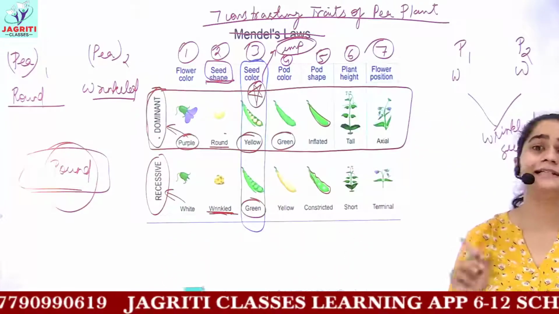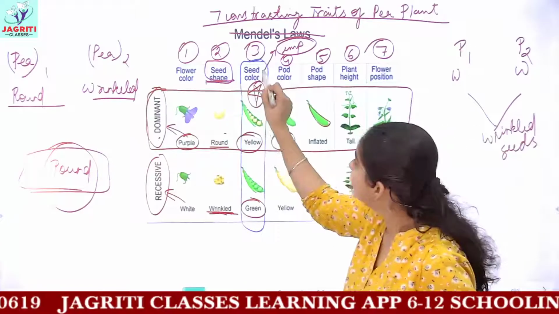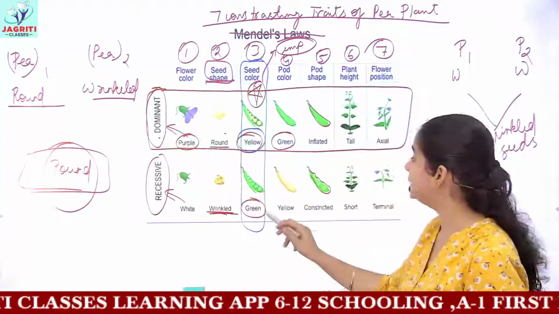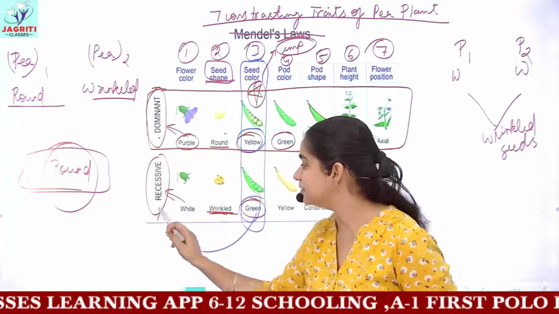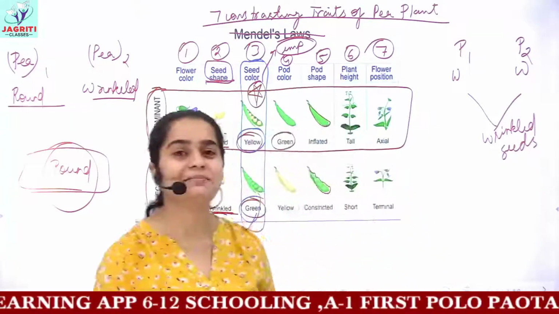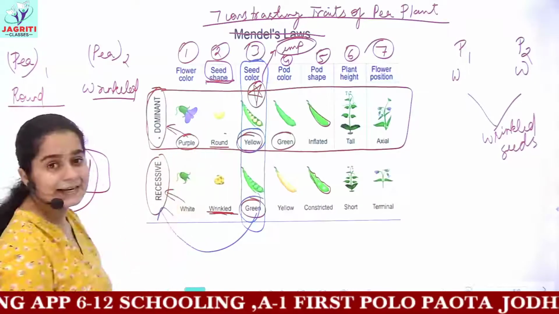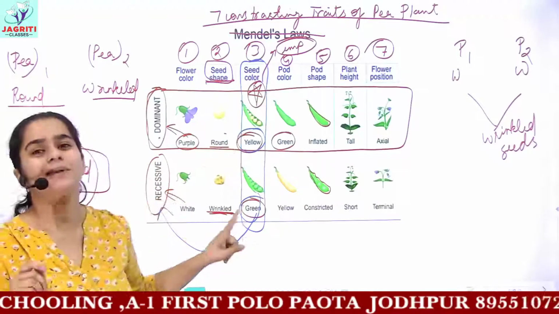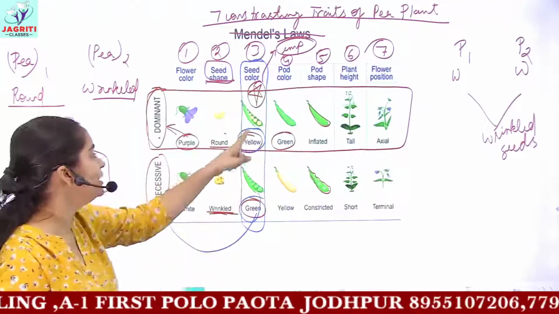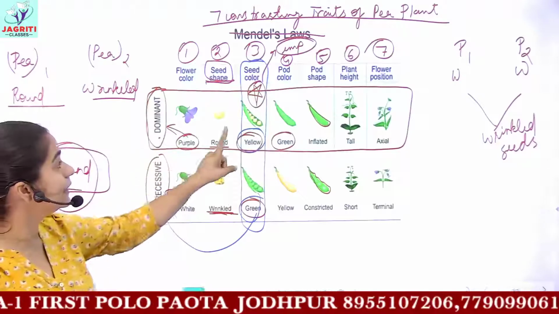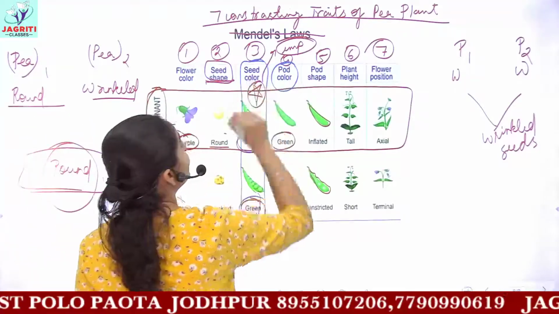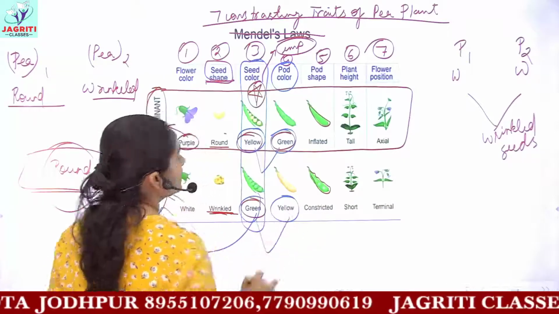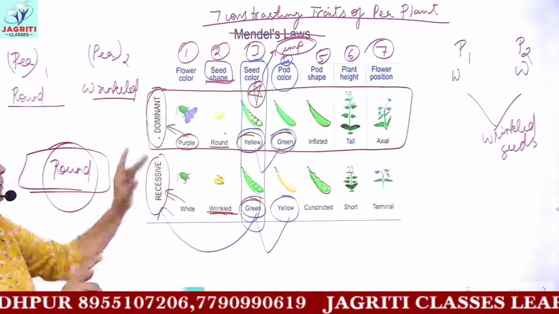The students remain confused in this. For seed color, the yellow color is dominant while the green color is recessive. Generally a question is asked and many of you answer it incorrectly, writing that for seed color the dominant is green. But please remember, it is confusing: the dominant is always yellow for seed color, but if you talk of pod color, the dominant one is green. So these are confusing and you have to remember them.